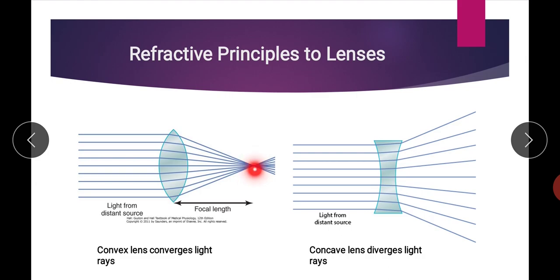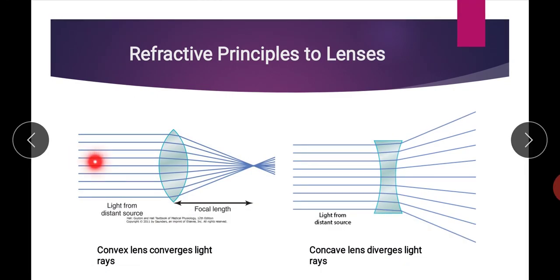On the opposite side of the lens, all the light rays pass through a single point, and this point is known as the focal point. Or we can say that all the parallel light rays, when they pass through the biconvex lens, focus on a single point. This point is known as the focal point. And this type of bending by a convex lens is known as convergence. So, convex lenses converge the light rays.